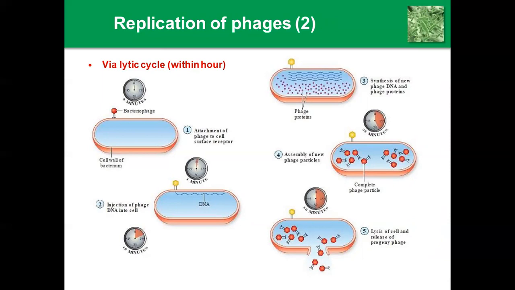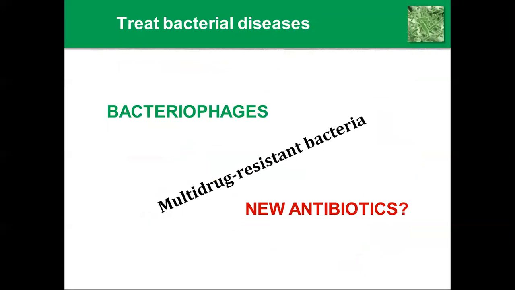After breakdown, lysis of cells occurs and an excess number of virus particles are released from that bacterial cell, and they move to the nearby bacteria. To treat bacterial disease, we can use bacteriophages against multi-drug resistant bacteria, so new antibiotics have to be identified.